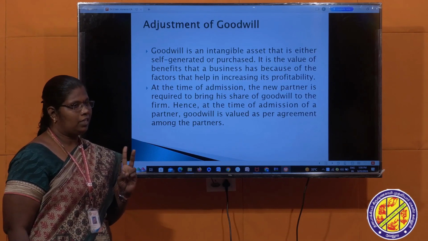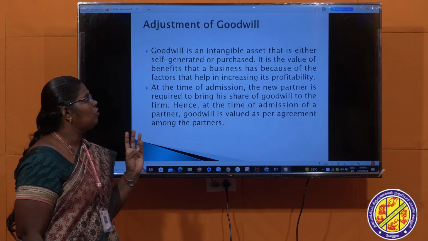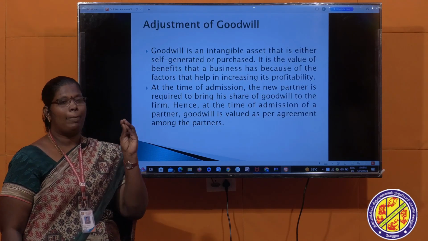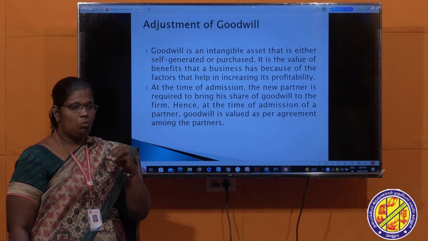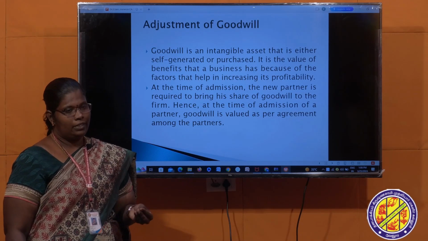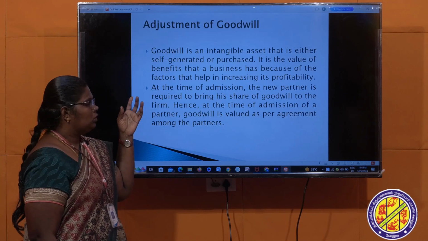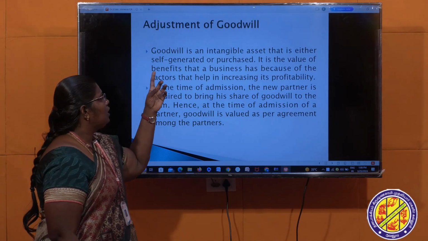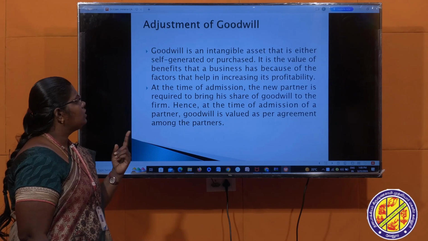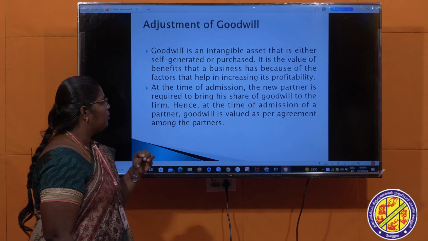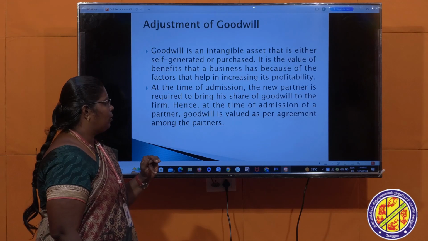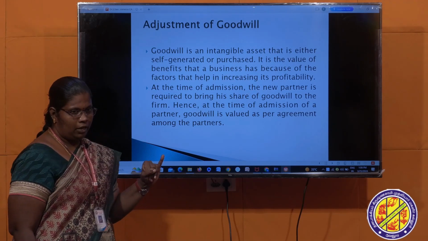Next, the second adjustment is adjustment of goodwill. Goodwill is an intangible asset. If any partner is admitted into the partnership firm, you have to evaluate the goodwill. Goodwill is an intangible asset that is either self-generated or purchased. It is the value of benefit that a business has because of the factors that help in increasing profitability. So goodwill is an intangible asset.